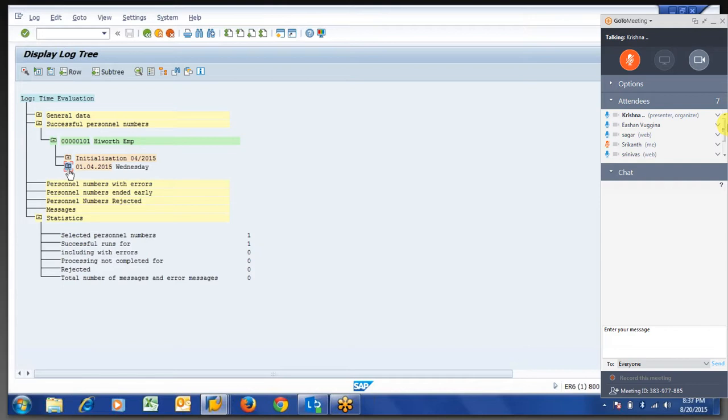Generally, in the interviews, we'll explain that positive time management will capture the clock in, clock out, and negative time management will capture only the deviations. Okay, that is a straightforward answer.